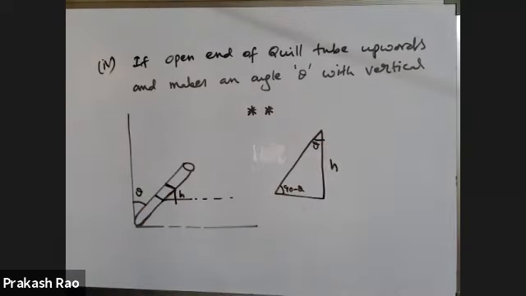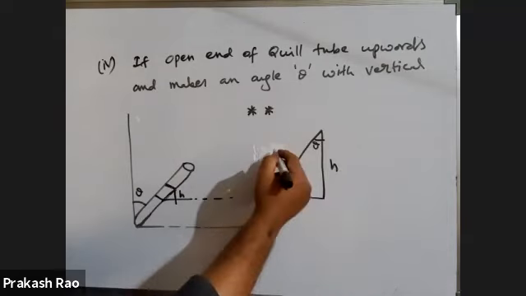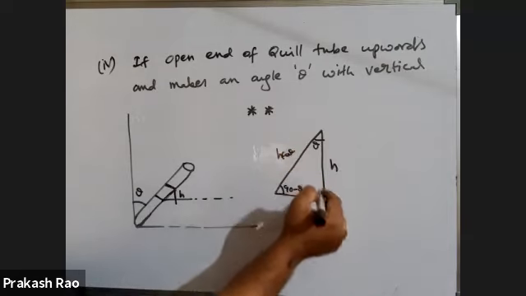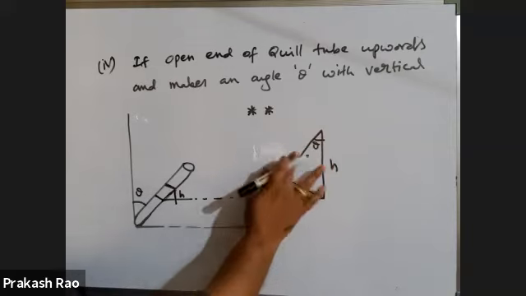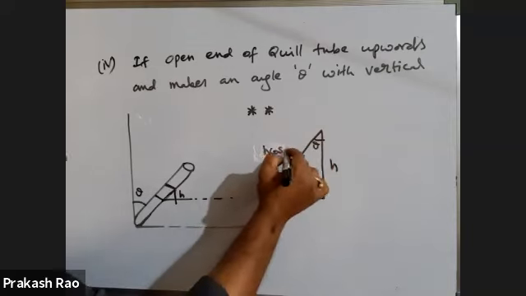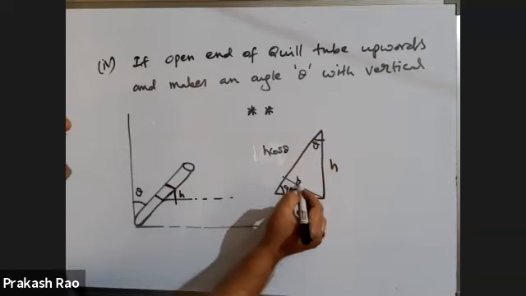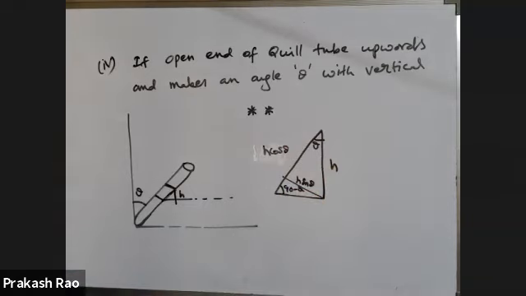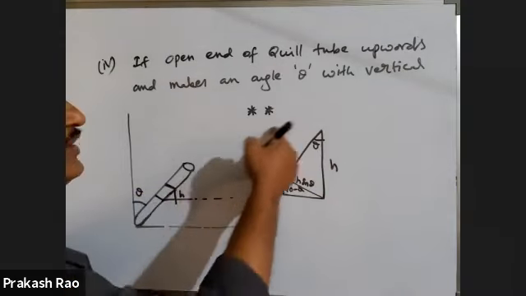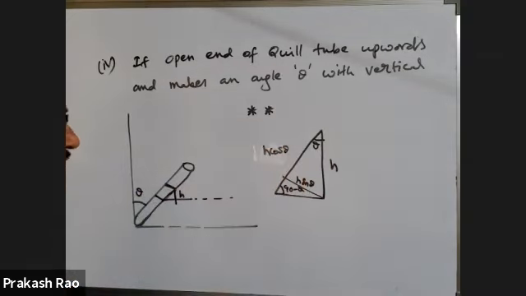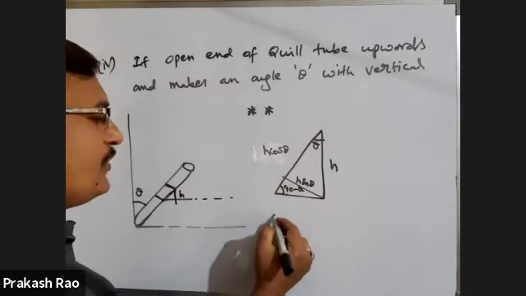This is h you are getting. What is its component in this direction? You will get h cos theta. Its component in this direction is h cos theta. Its component in the other direction is h sin theta. So the length of the mercury column is nothing but h cos theta you can take. So now the open end is upwards. Then what will the pressure be equal to?